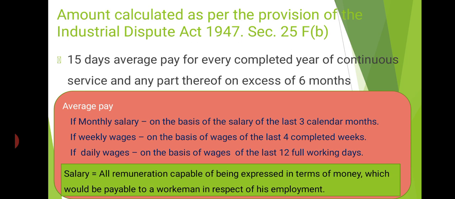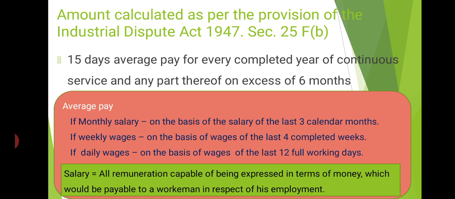Okay, if an employee is getting weekly wages, average salary is computed on the basis of the wages of the last 4 completed weeks. If an employee is getting daily wages, average pay is calculated on the basis of the wages of the last 12 full working days. Clear? Suppose an employee is getting daily wage, we have to calculate the average wages of 12 working days, and then we will get 1 day's wage.